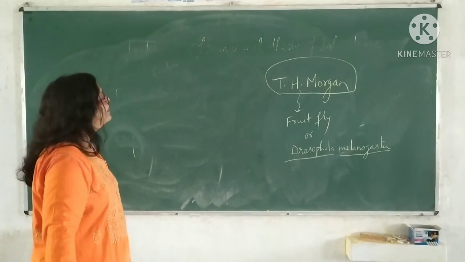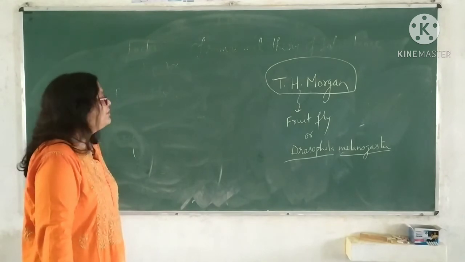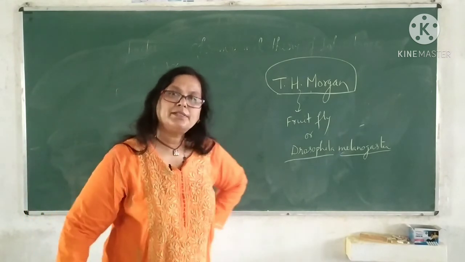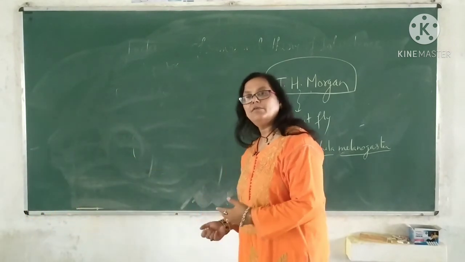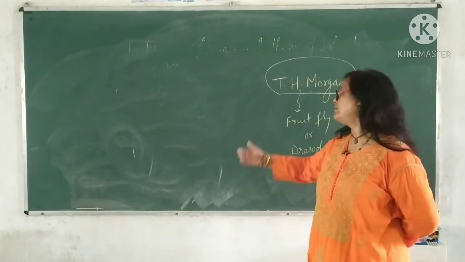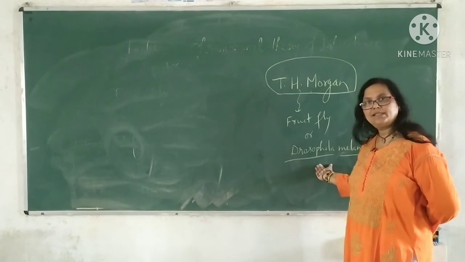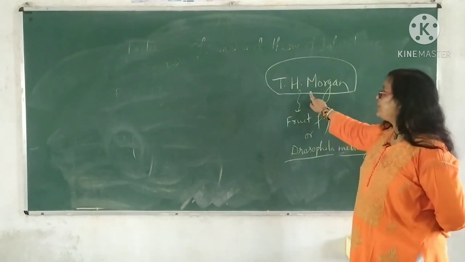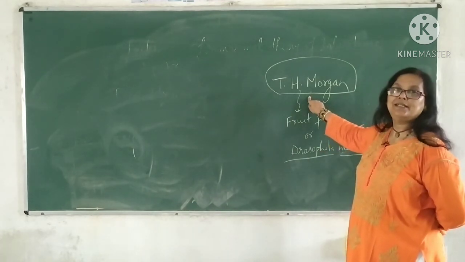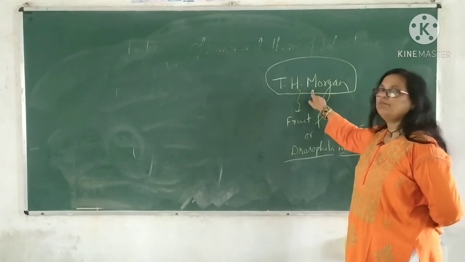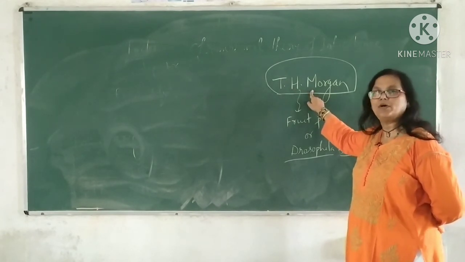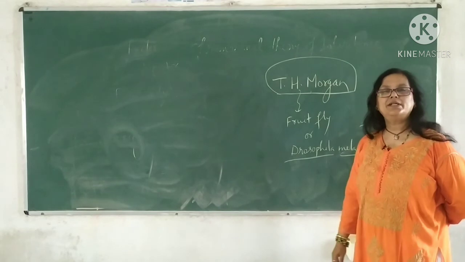Okay, so this is up to here. Today we have discussed codominance, incomplete dominance, the chromosomal theory of inheritance, and the fruit fly Drosophila melanogaster, and we have seen the father of modern genetics as T.H. Morgan, Thomas Hunt Morgan.